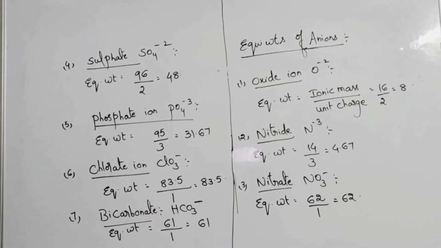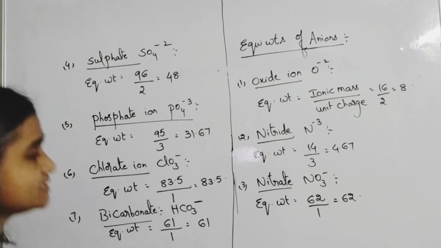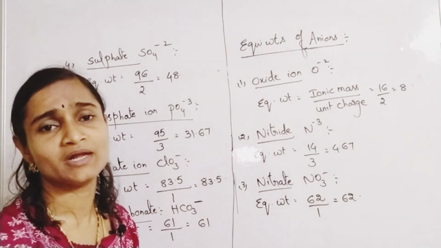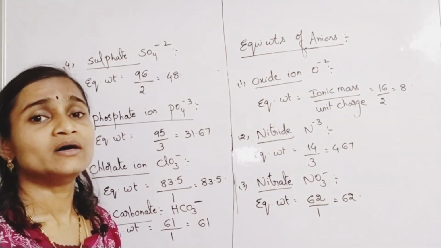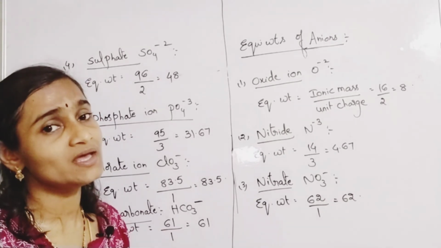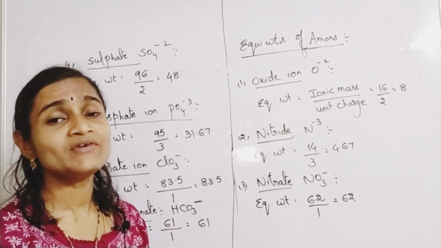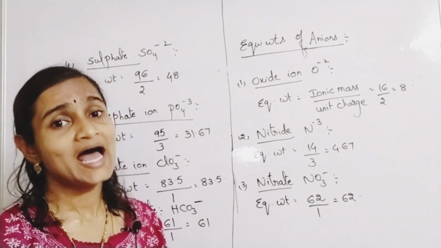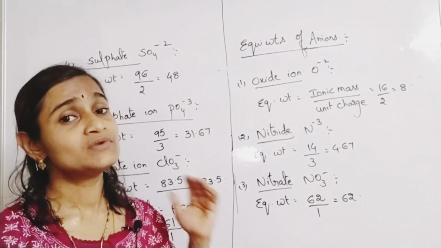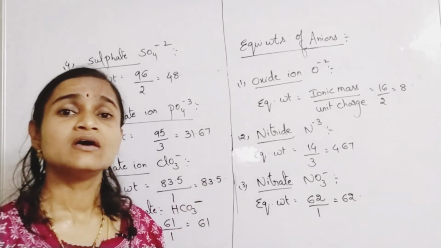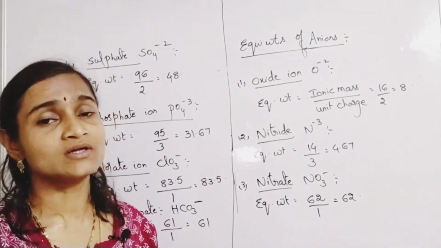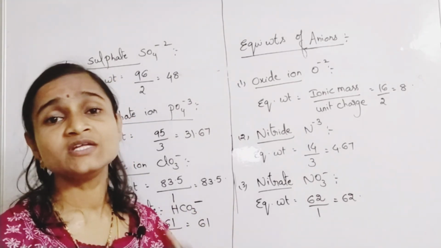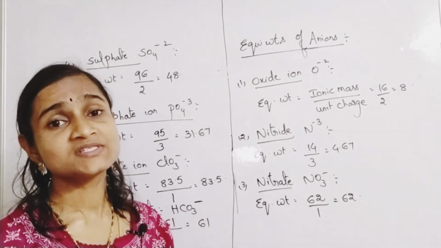So like this, for finding the equivalent weights of elements as well as single species, you will use the same formula: ionic mass by unit charge. If it is an element, atomic weight by valency. Next video, we'll be learning about equivalent weights of acids, bases, salts, as well as oxidizing and reducing agents. It's a very important concept, children. You have to understand and apply the concepts quickly. While doing the sums, your speed should develop.